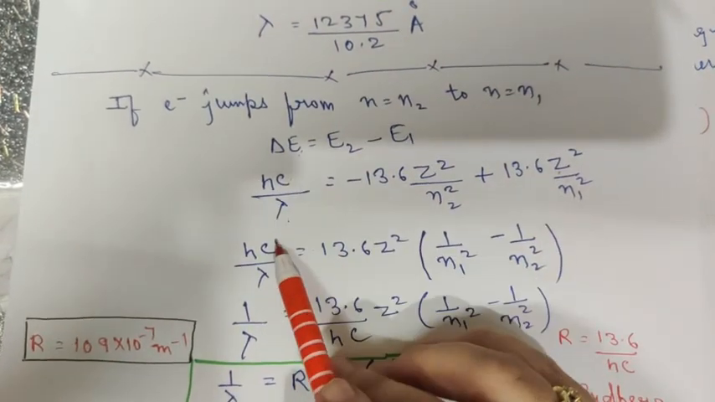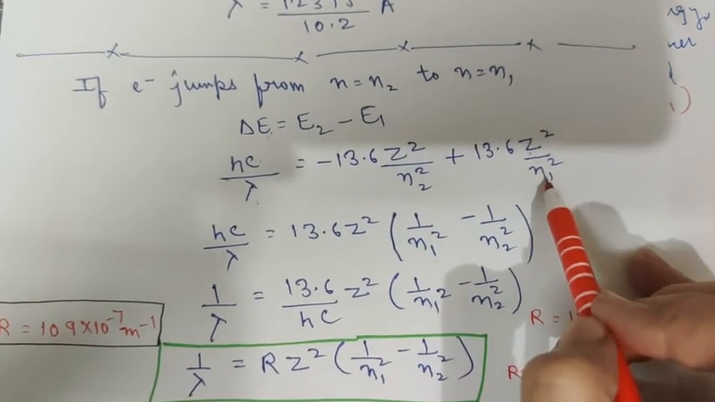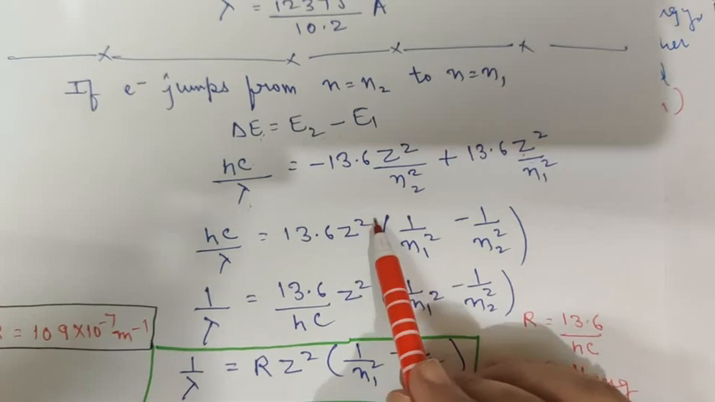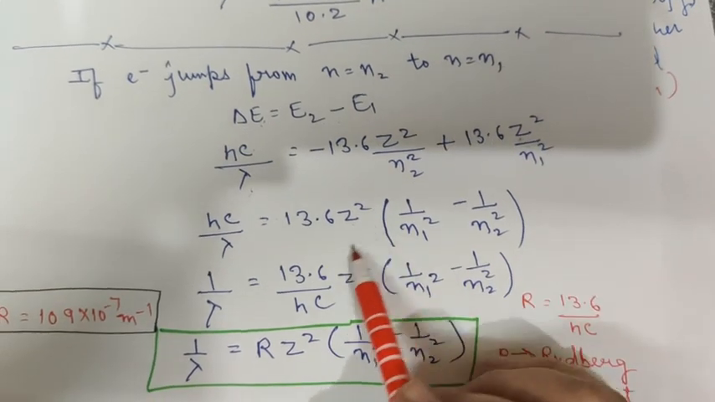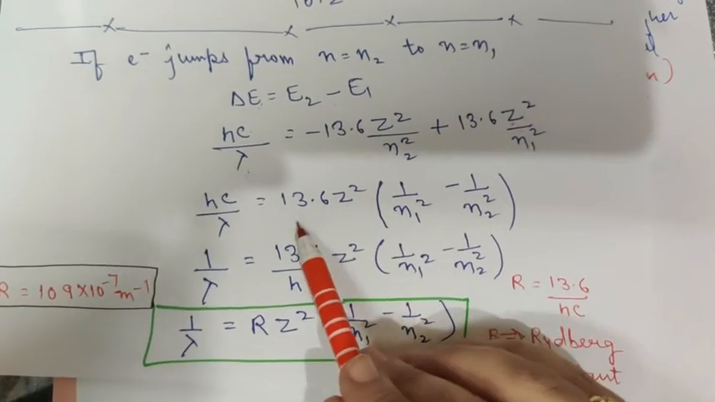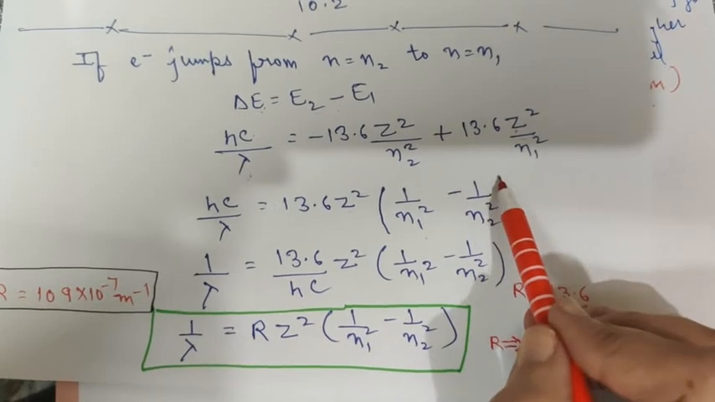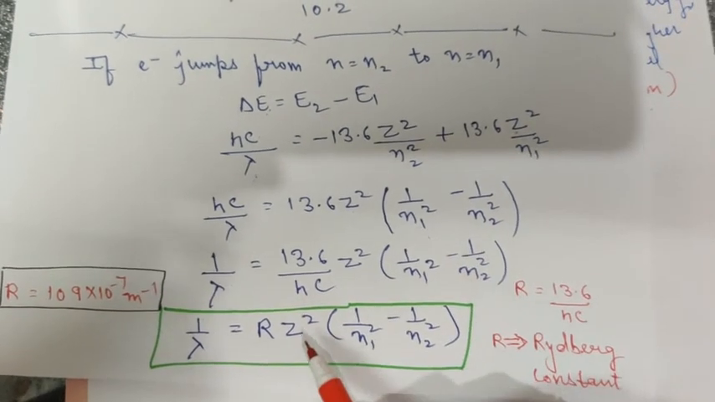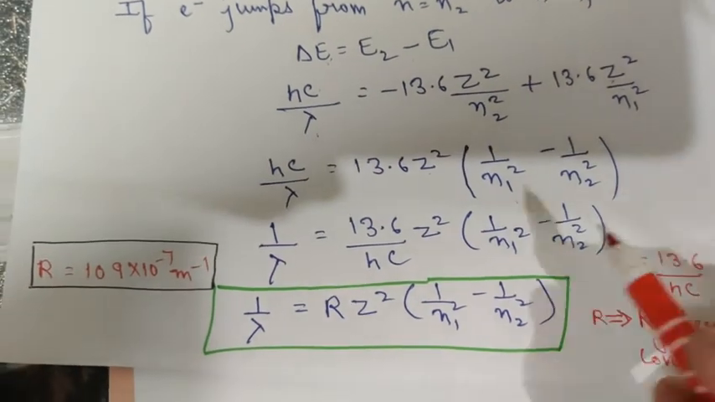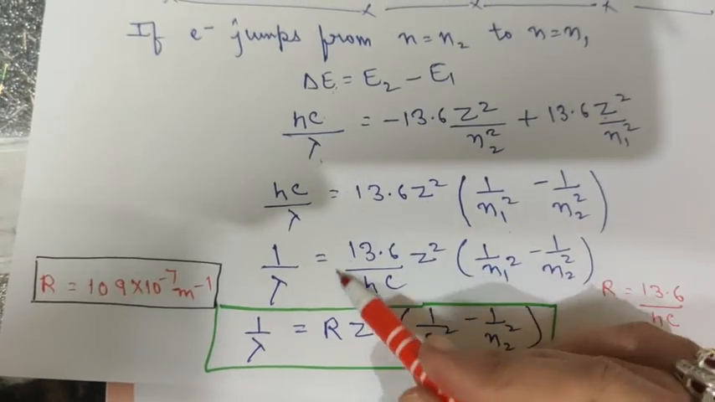So hc upon lambda, delta E is equal to hc upon lambda, and then you substitute the values here. Then 13.6 Z square, these two are constant, so it is taken out from this. So now you will get hc upon lambda equals 13.6 Z square into 1 upon n1 square minus 1 upon n2 square. Now again you know that we are getting one more constant here, except for Z. 13.6 upon hc is a constant.